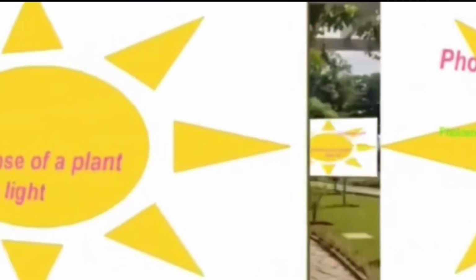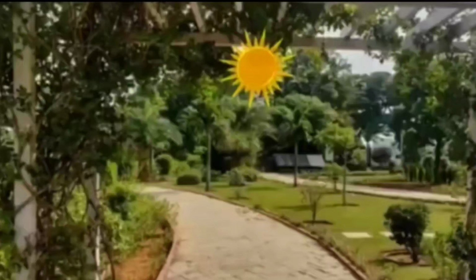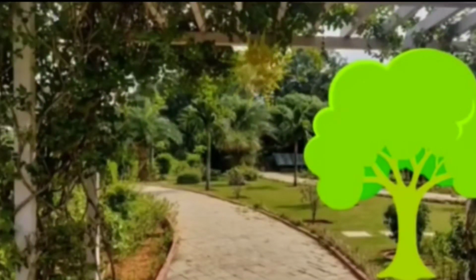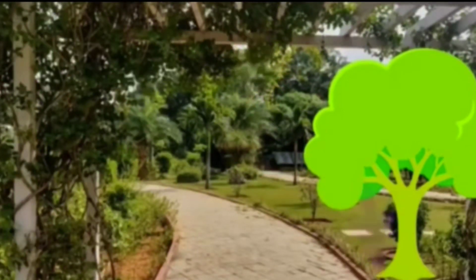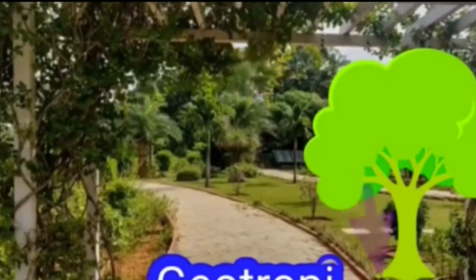And you observe that the roots always grow downwards. This means that the plants respond positively to gravitational force. This is called geotropism. The shoots show phototropism while the roots show geotropism.